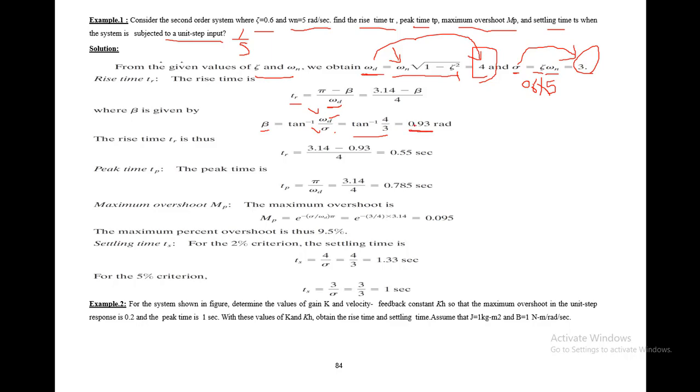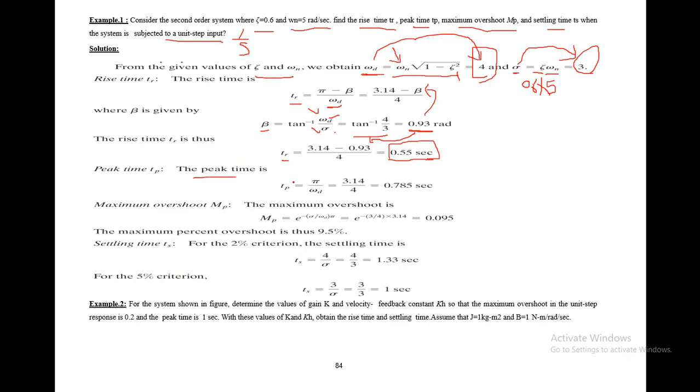you will get the value of 0.93. So we have got the value of beta, and if you put this value of beta over here, you can find the rise time, which has turned out to be 0.55. We have done nothing, we have just found the value of beta and put it in beta's place, and the rise time has turned out to be 0.55 seconds. Now the second thing is the peak time.